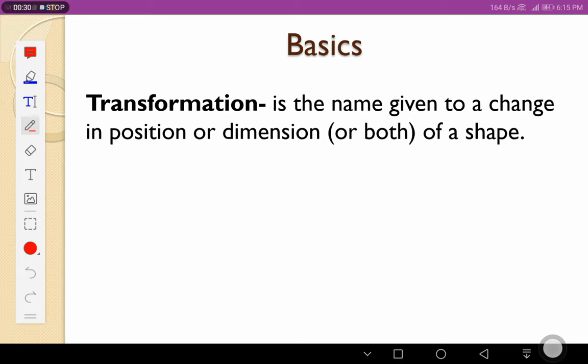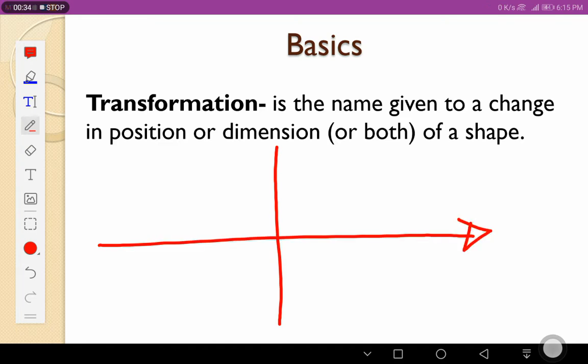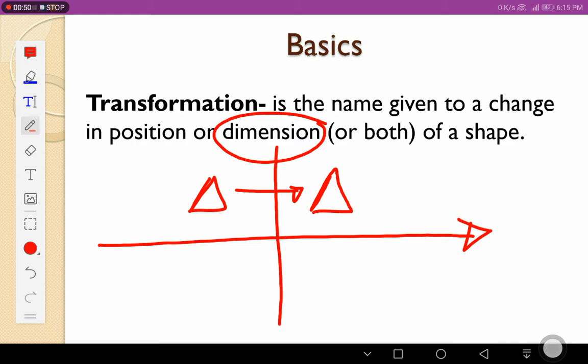When we talk of position, let's say we've got a triangle on our Cartesian plane, and our triangle was there. Now it has moved to this position. That is the change. This is transformation. There is a change that has happened. Then when you talk of dimensions, we talk of the shape size. Maybe it has changed to this. So that's the change in dimension.